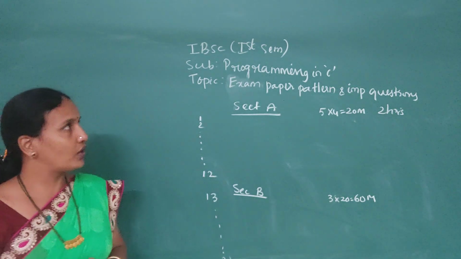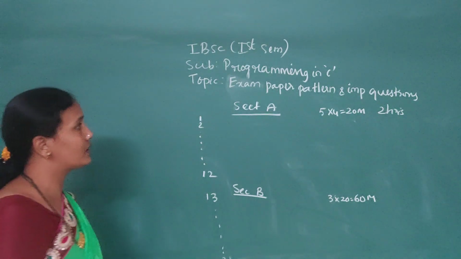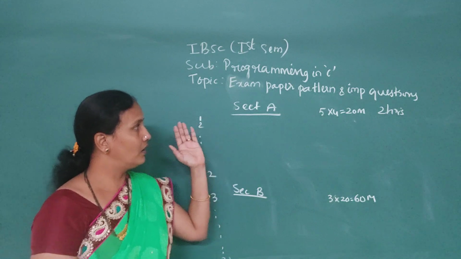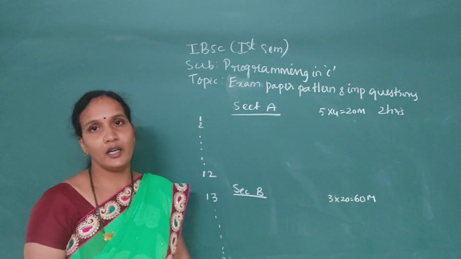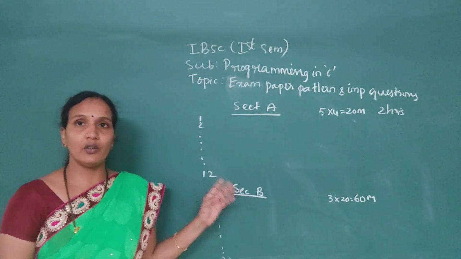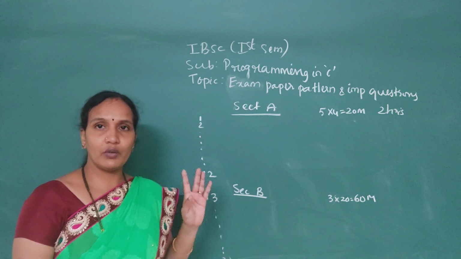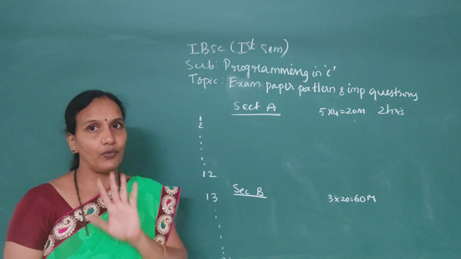Once you take a screenshot of this, we'll discuss the important questions from first unit, second unit, third and fourth unit. Here you need to remember, 1 to 12 questions you will get from our 4 units.